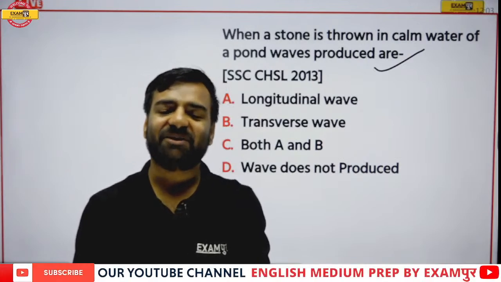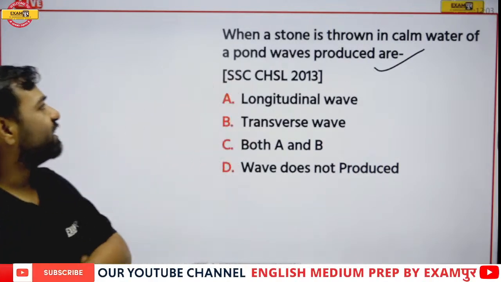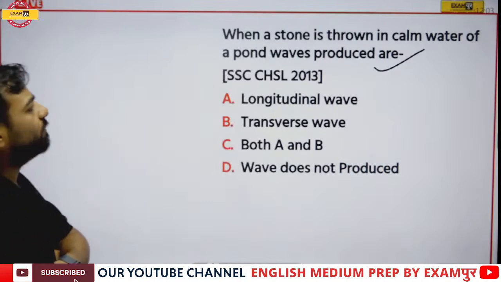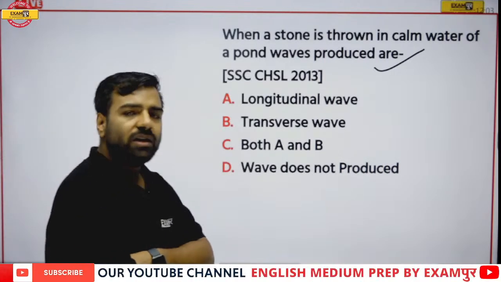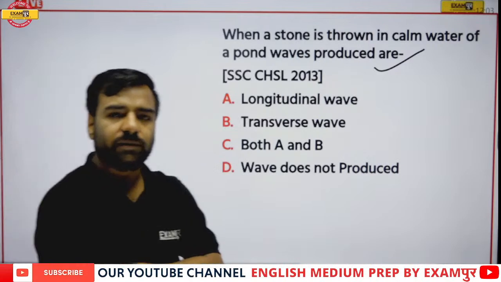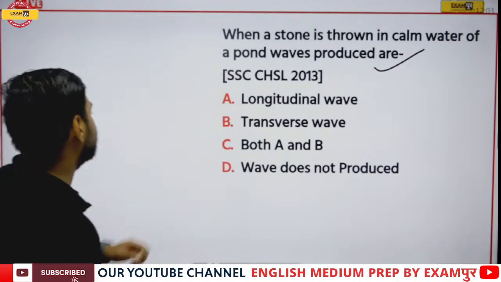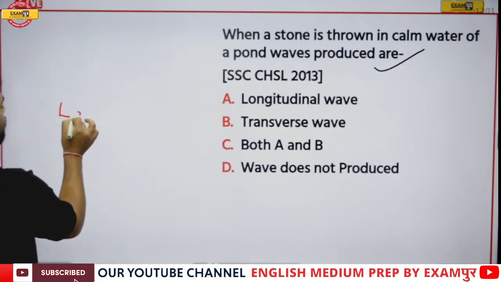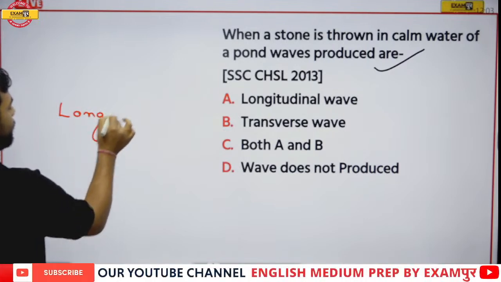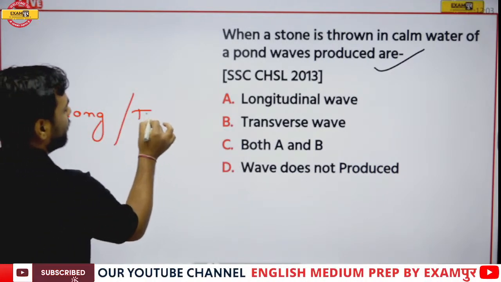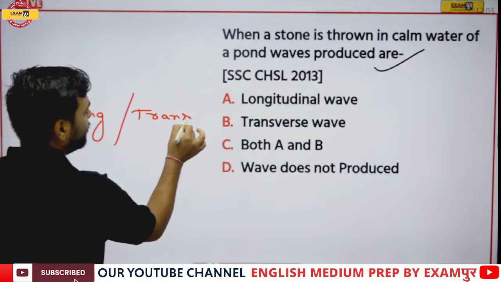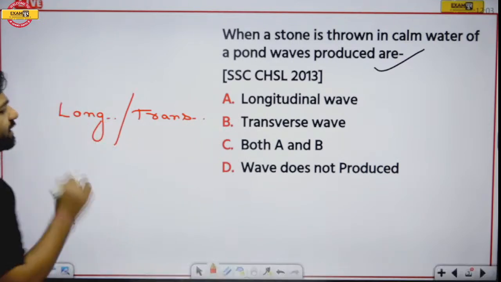Okay, so I'll come back to my question. The question was, when a stone is thrown in calm water of a pond, waves produced are dash. Now, let's understand about these waves. If I talk about waves, I'll discuss two waves. One is longitudinal wave and another one is transverse waves. Now, what's the difference between these two, longitudinal and transverse?